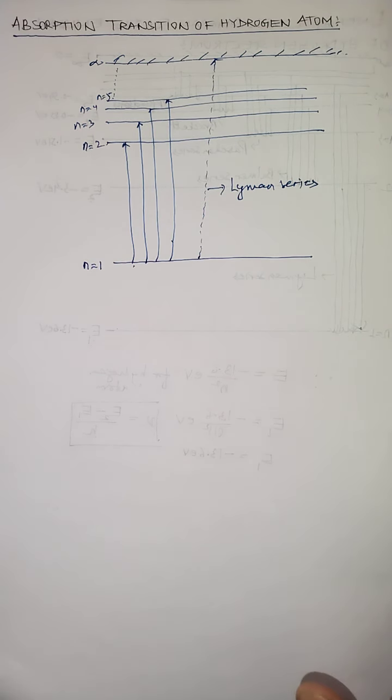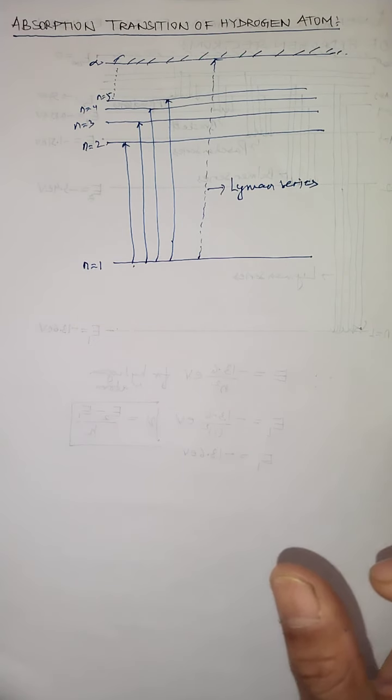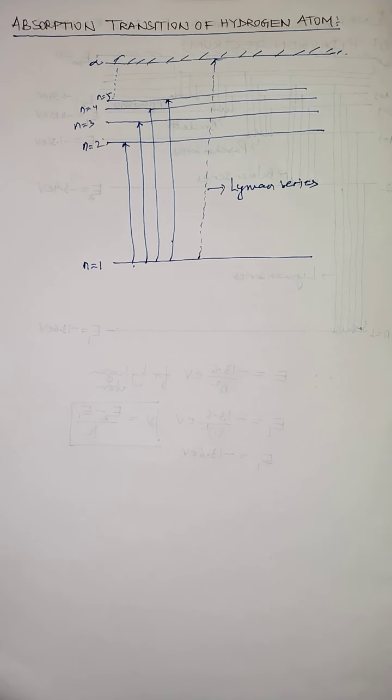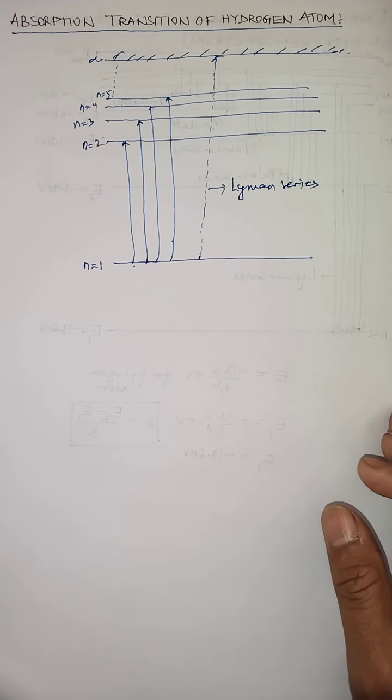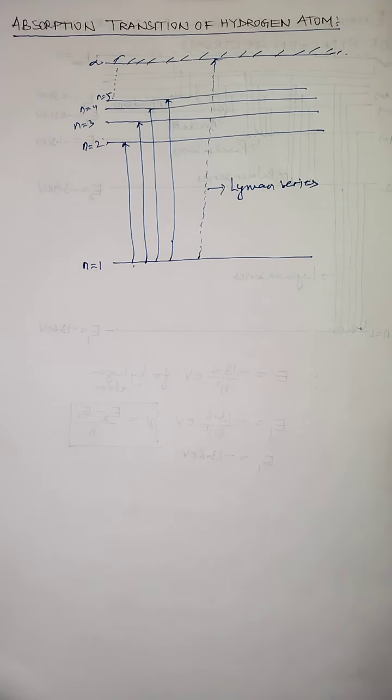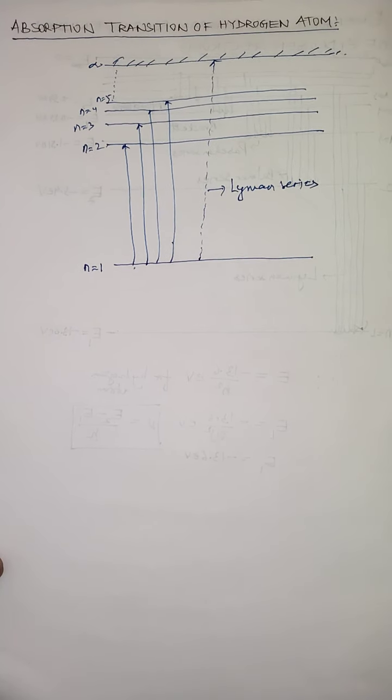But as far as the spectrum and the emission of radiation are concerned, Niels Bohr proposed the theory of an atom, but as I said, his theory of the atom is not applicable to all atoms. That means there are some limitations that can be observed in Bohr's theory. Now we are going to discuss in detail the limitations of Bohr's theory, and the limitations of Bohr's theory we will discuss in the next YouTube video.